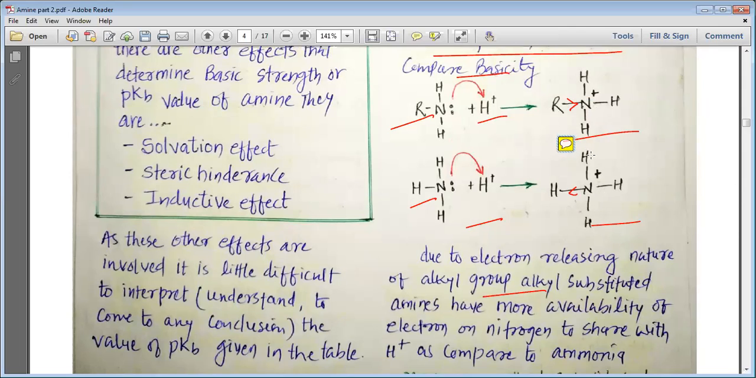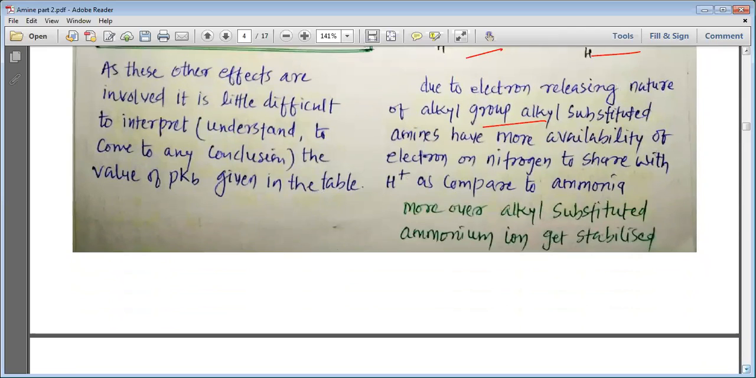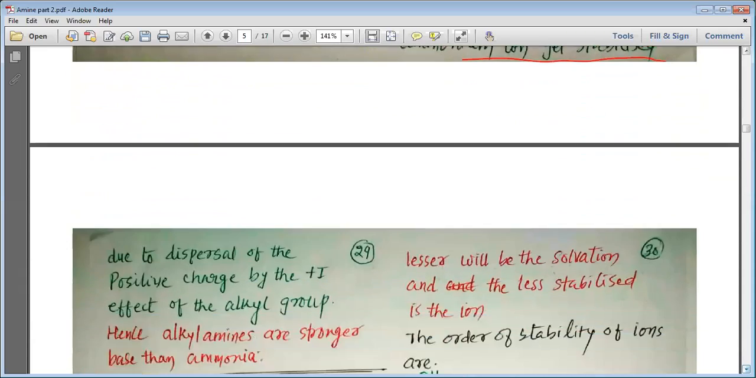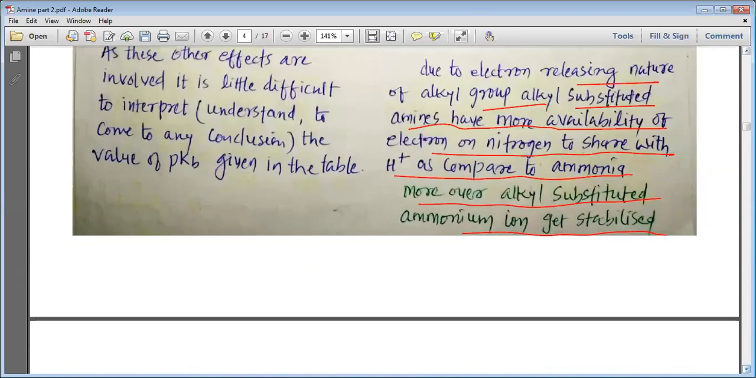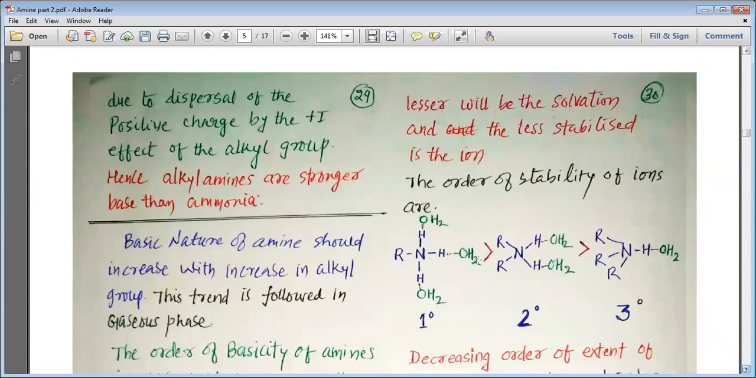So this is what takes place in the case of ammonia and alkyl amine: due to the electron releasing nature of the alkyl group, alkyl substituted amines have more availability of electrons on nitrogen to share with the H plus as compared to ammonia, and that is why the alkyl substituted ammonium ion gets stabilized. The first thing that comes to our mind is the ability of the alkyl group to donate electrons. As the alkyl group donates electrons, the availability of electrons on nitrogen is made easier.